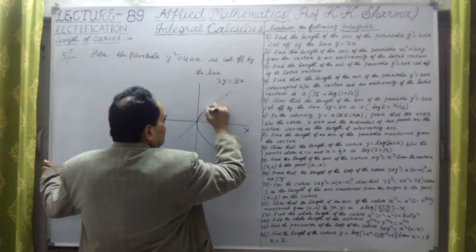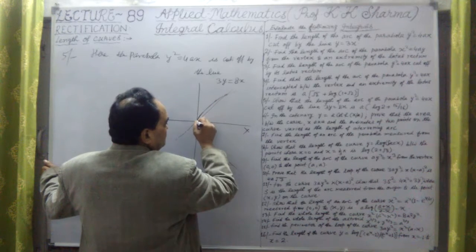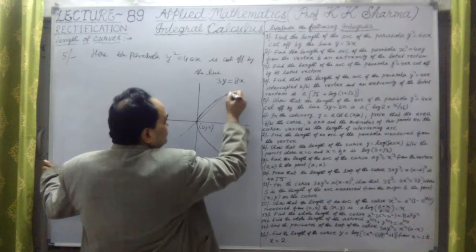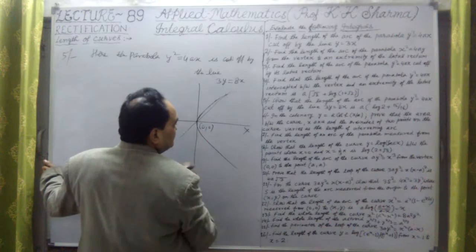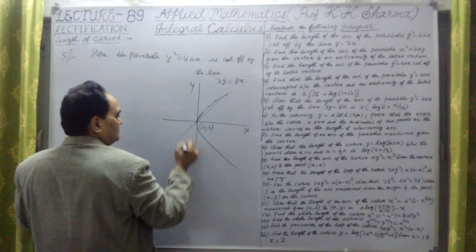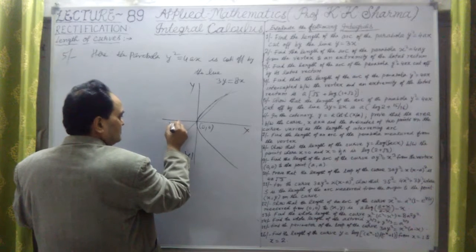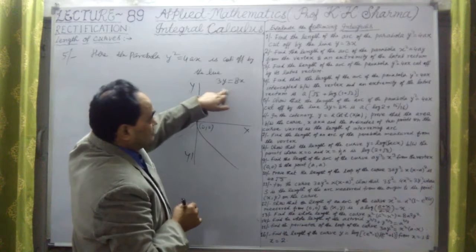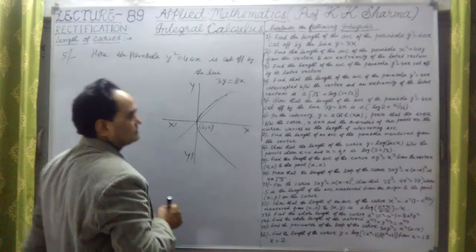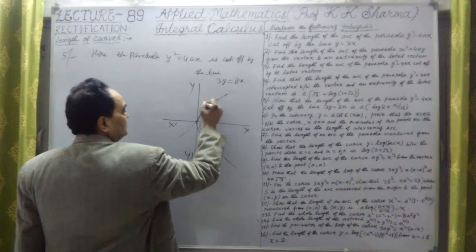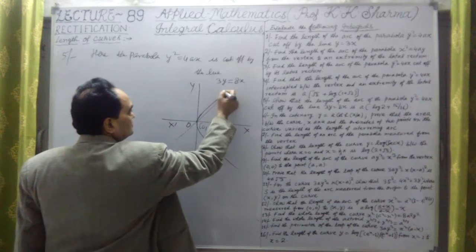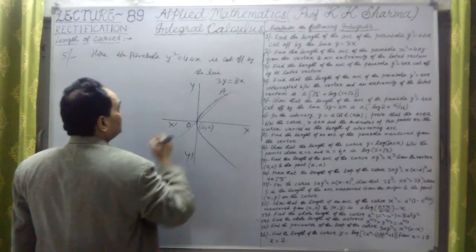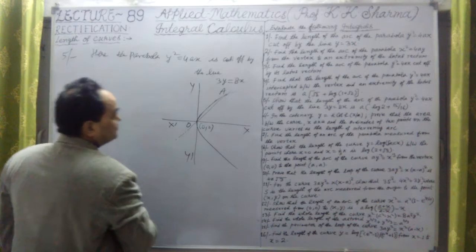This is the length between the origin 0, 0 to this point, which is x and y coordinate. We will just calculate that intersecting point of this line, y equal to 8 upon 3 x. So this is O point, this is A point. Coordinates of A, let me check what are those points here.